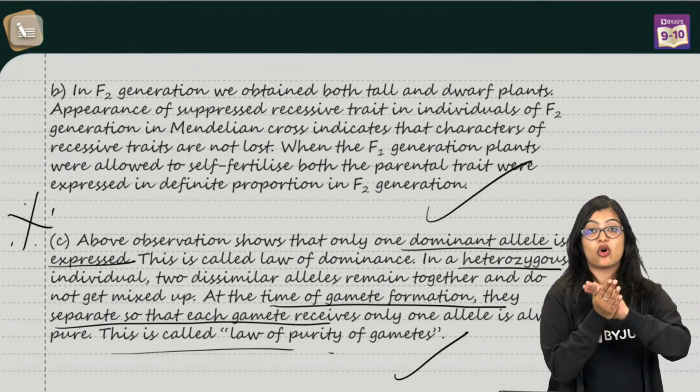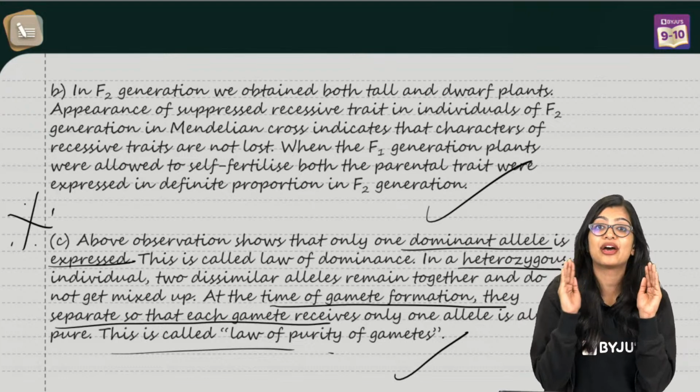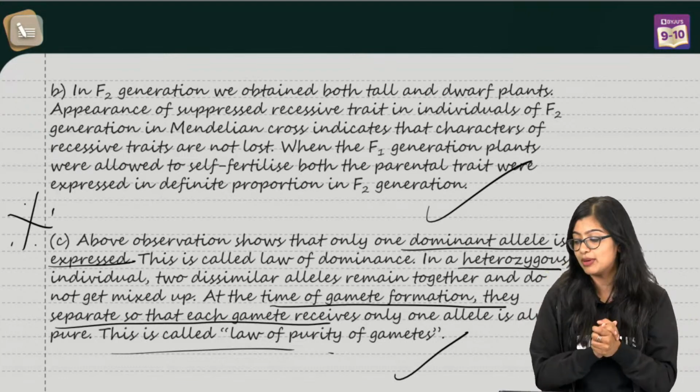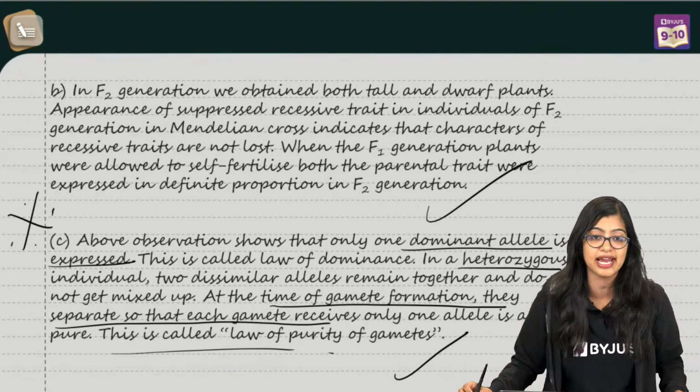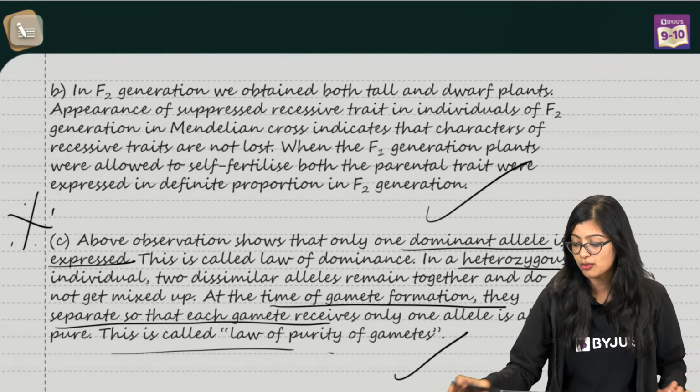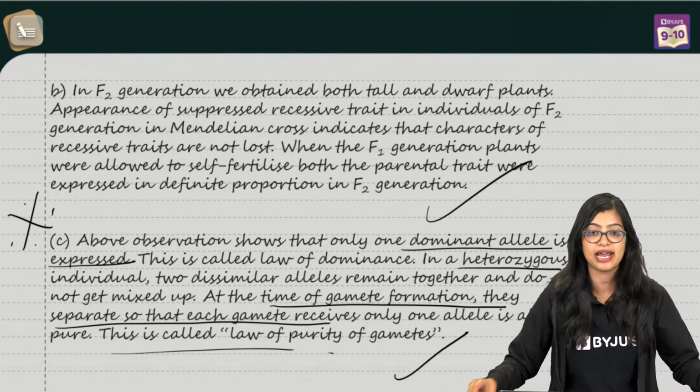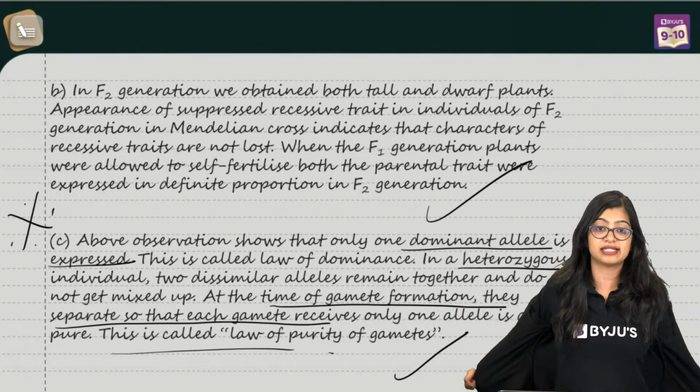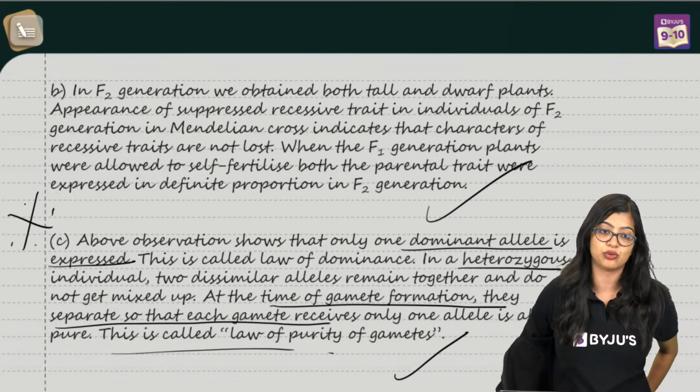Especially in the case of a recessive trait, only when they are homozygous will they be able to express themselves. Are we clear with this particular question? Ma'am, dominant will express itself on homozygous. Yes, they do. Very good, Ram.